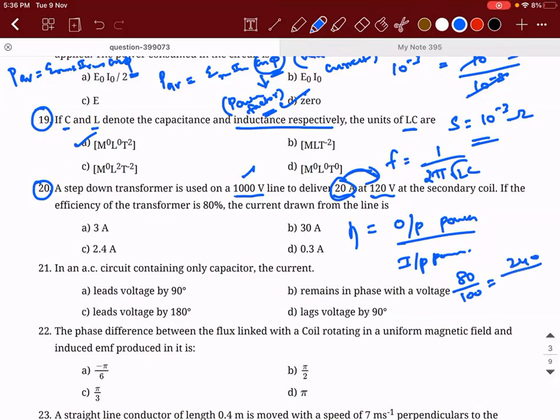So 2400 divided by the input power, which would be 1000 into I. So this and this will get cancelled, and the zeros get cancelled. So I will be equal to 10 divided by 3, which is going to give you 3.33. So for the 20th one, the option is A.